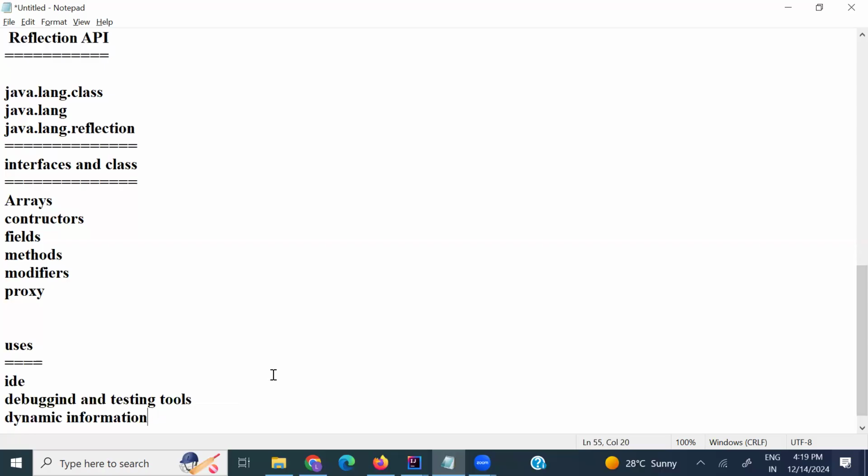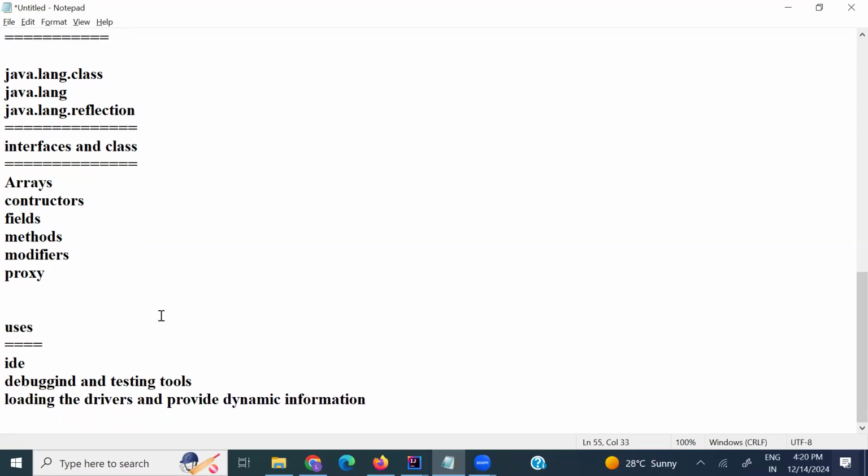So the reflection API can be used to develop IDEs, debugging and testing tools, and to load drivers and provide dynamic information. Yes, those are the uses of the reflection API.